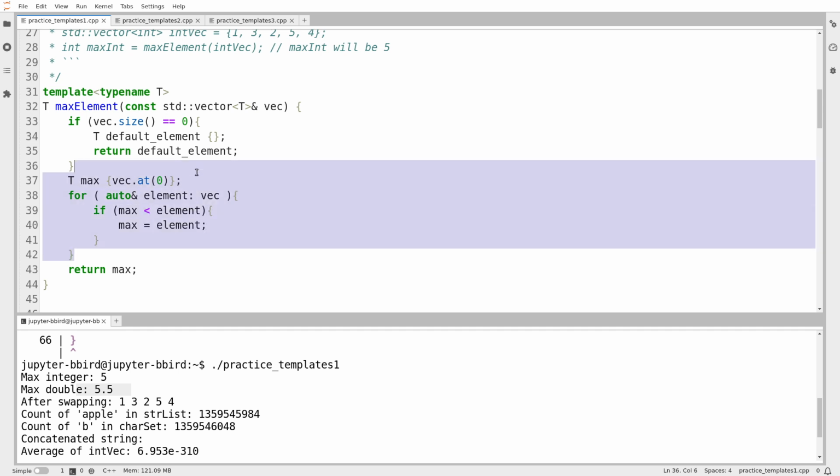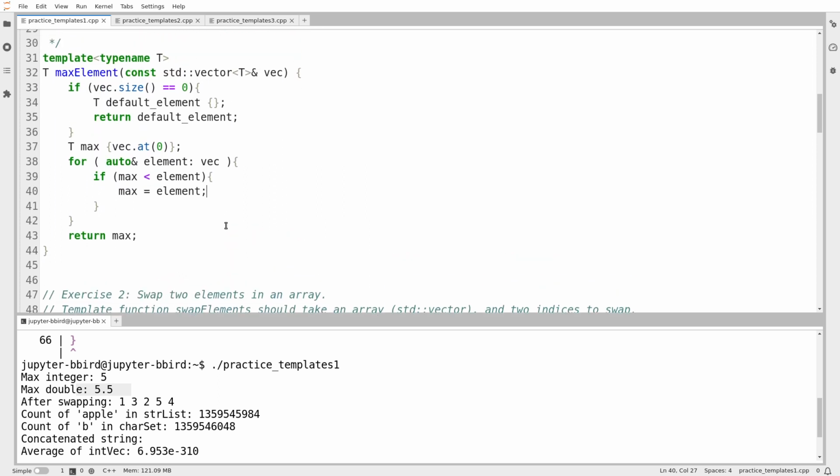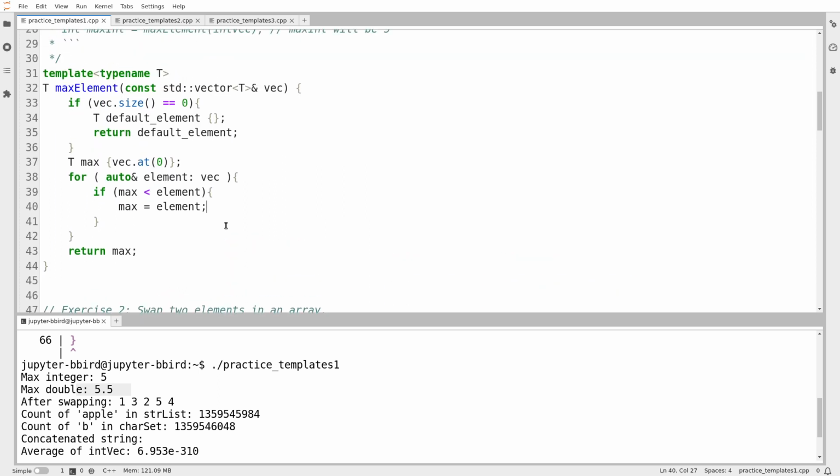Suppose you weren't allowed to do either of these copies. There's no copy constructor, there's no copy assignment. What would you write? Something interesting to think about. And it's interesting to think about that because when you write code that's templated, you actually sort of change your design philosophy a bit. You want to write code that makes as few assumptions as possible. When you write code that isn't templated, you often make assumptions, and you just have to make sure to justify them. When you write templated code, you may still need assumptions, but you want to try and make as few of them as possible.